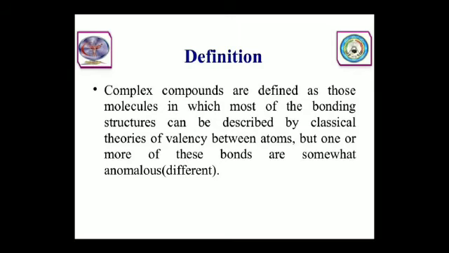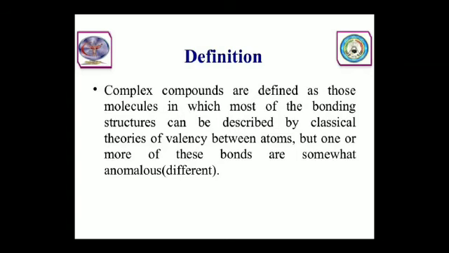Complexations. Complex compounds are defined as those molecules in which most of the bonding structures can be described by classical theories of valency between atoms, but one or more of these bonds are somewhat anomalous or different.